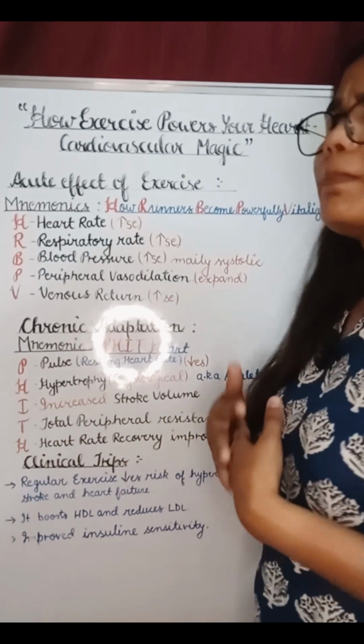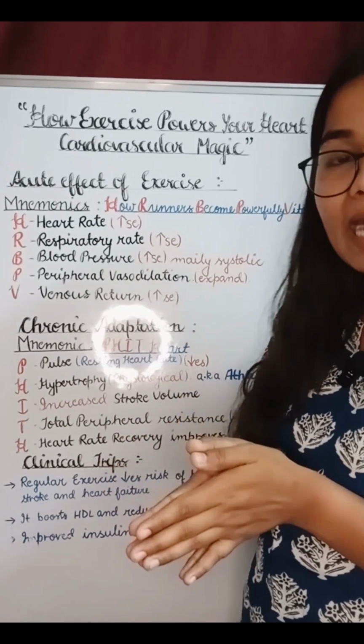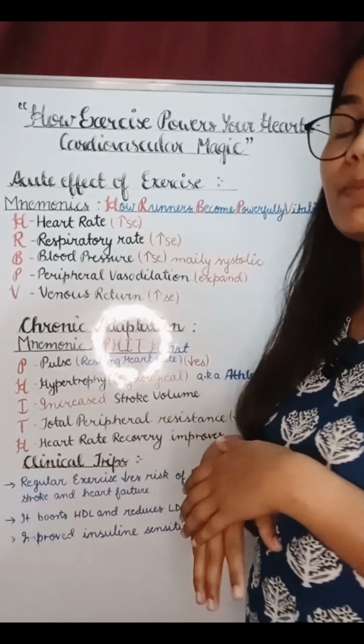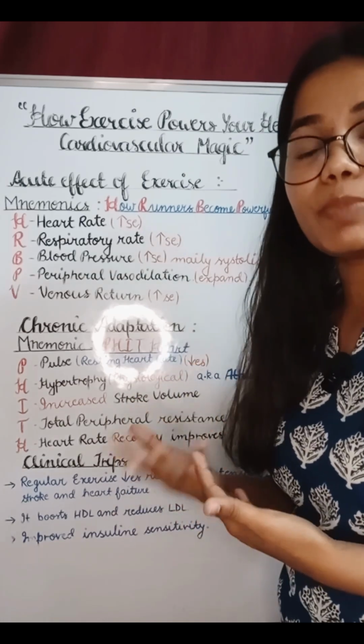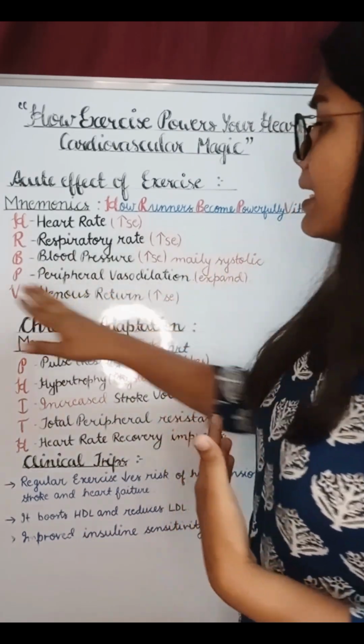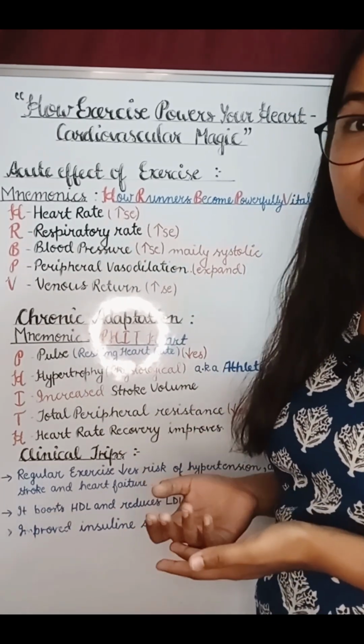When we talk about the blood pressure, we see when there is more demand, more pressure on the heart, we see more perfusion of the blood, and that leads to an increase in the blood pressure. And when we talk about the increase in the blood pressure, we mainly see an increase in the systolic pressure. The fourth one is peripheral vasodilation. What happened to the peripheral vasodilation?